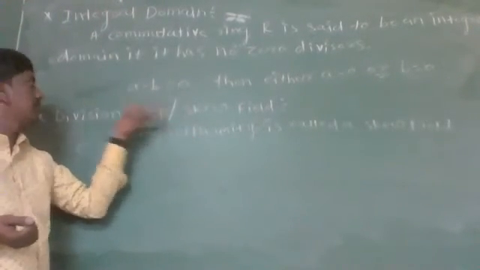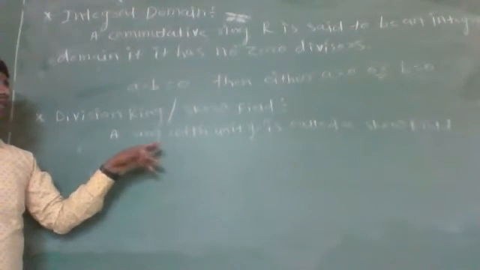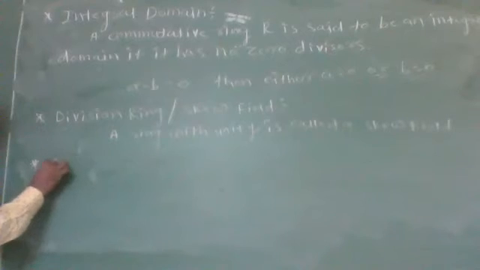So that one is the division ring, but it is not commutative. Okay, now let us see what is a field.